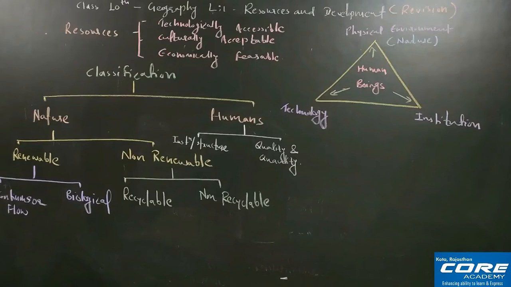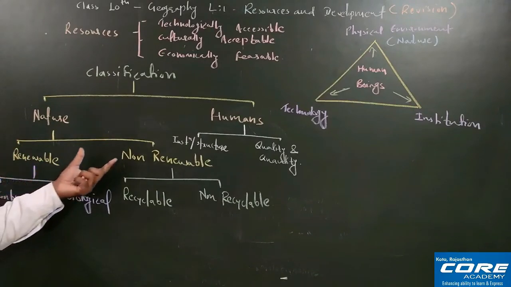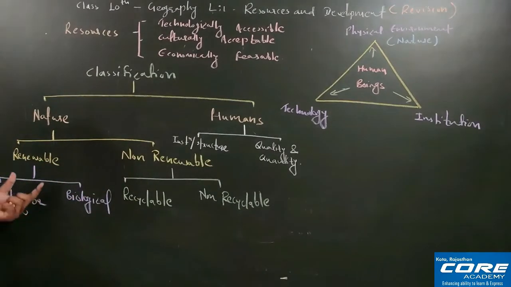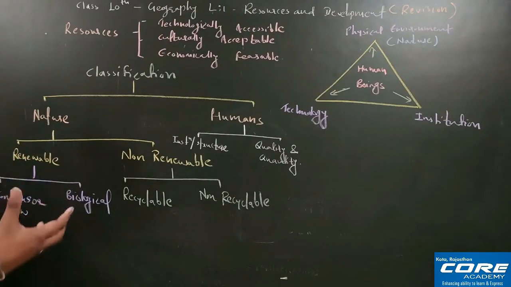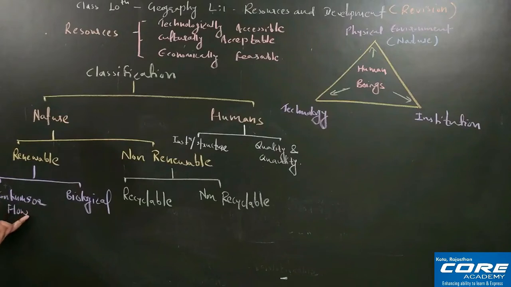So one by one I'm explaining here. Natural resources are the resources which are present naturally, right? You can classify them into two parts, that is renewable and non-renewable. Renewable resources are the resources which can renew again and again. It can be of two types, that is continuous or flow, and biological. First of all I'm explaining continuous or flow. The best example here can be wind and water, because wind and water are continuously flowing.